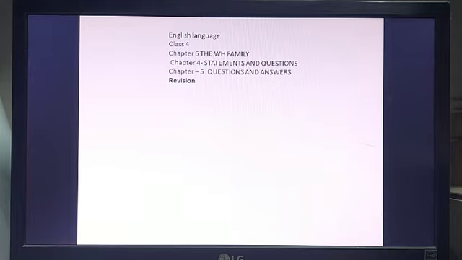So we were doing the interrogative sentences, right? And we were doing the last chapter, that is positive and negative sentences. So before we go into positive and negative sentences, we will revise a bit of the work which we have already done. So we will be revising chapter 6, that is WH family.